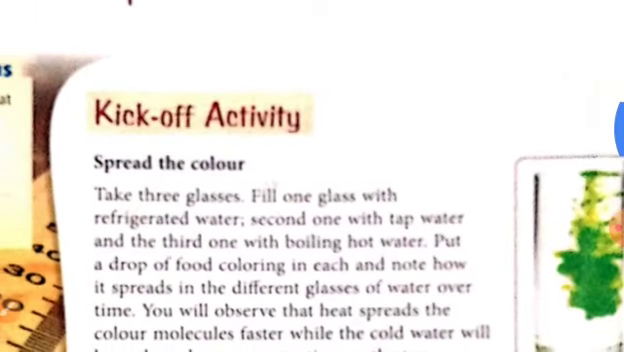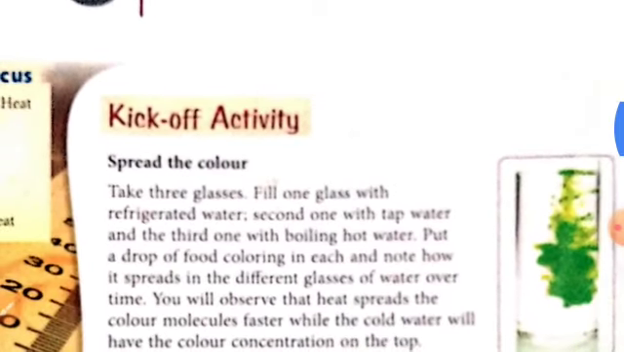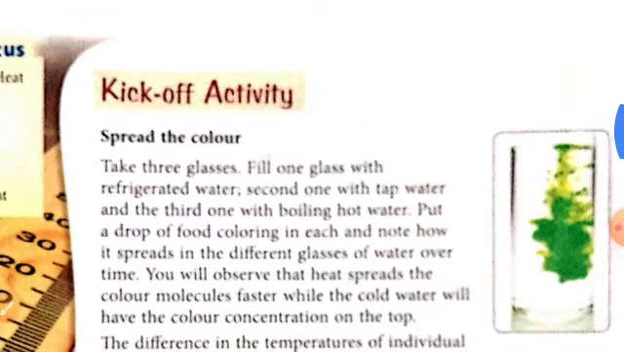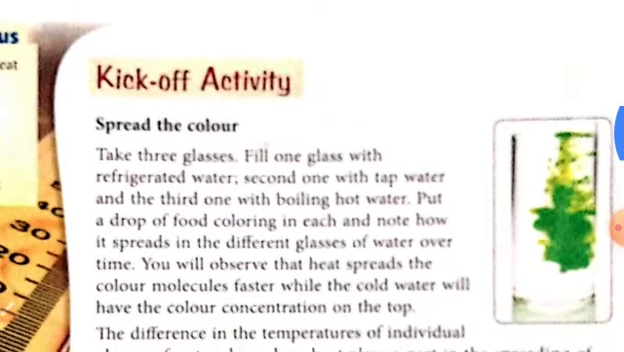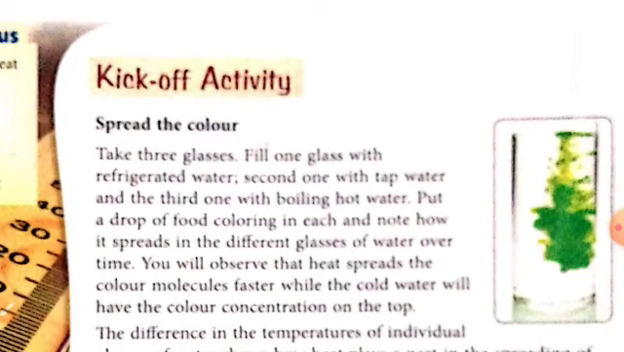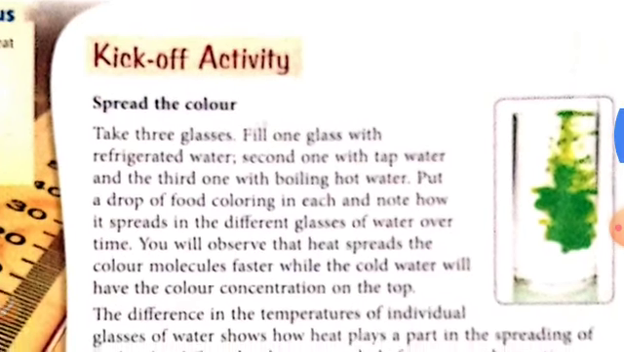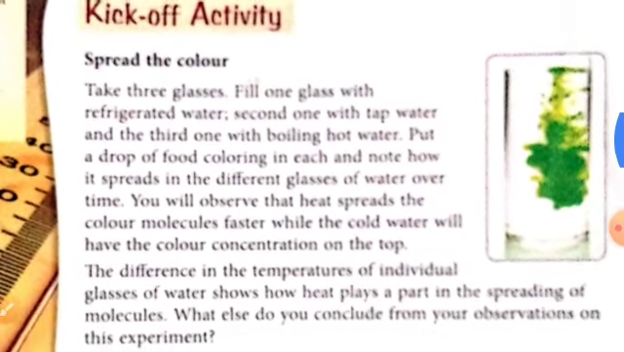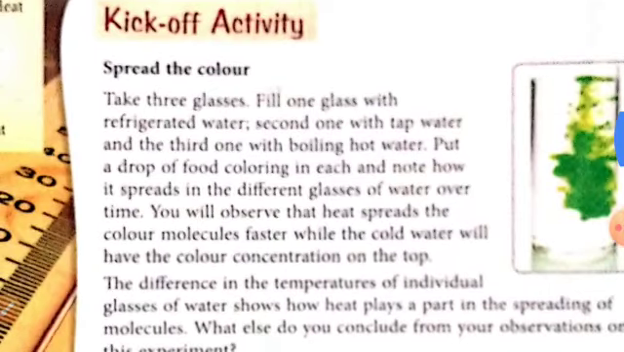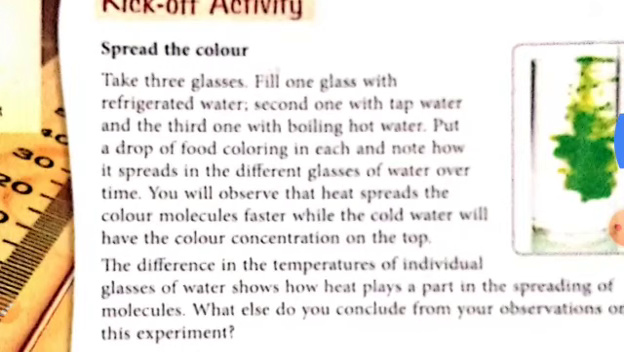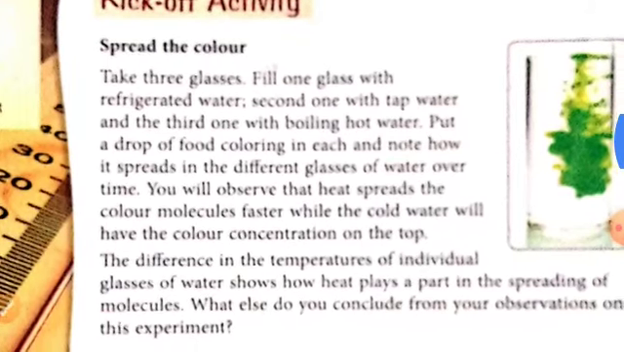Take 3 glasses. Fill one glass with refrigerated water, very cold water, the second one with tap water, the normal water, and the third one with boiling hot water. Then put a drop of green food coloring in each, and note how it spreads in the different glasses of water. What will you observe? Heat spreads the color molecules faster, while in the cold water the color will stay concentrated on the top.